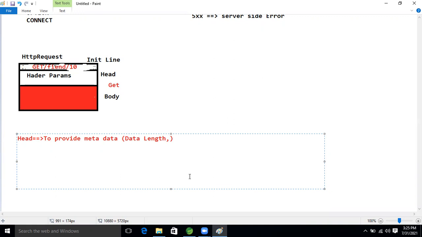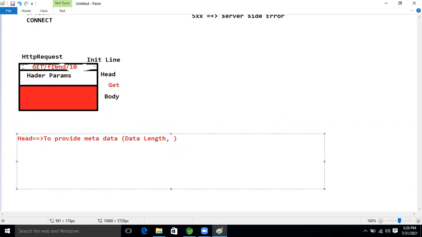It includes how much length we are sending. If we are making a request and sending 20 KB of data, that size will come in our head section.